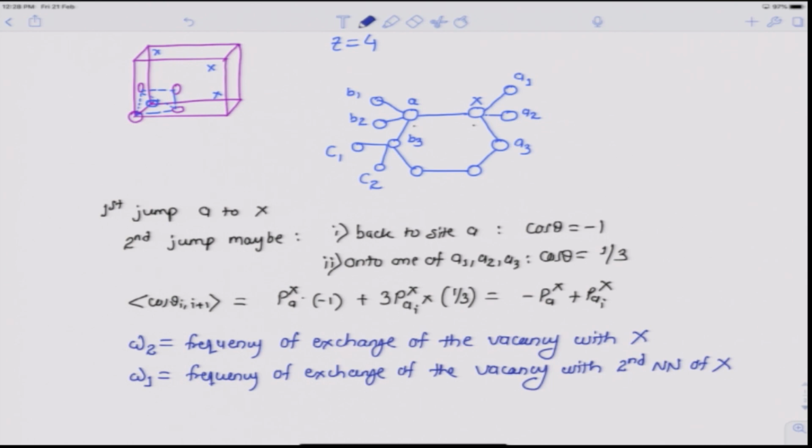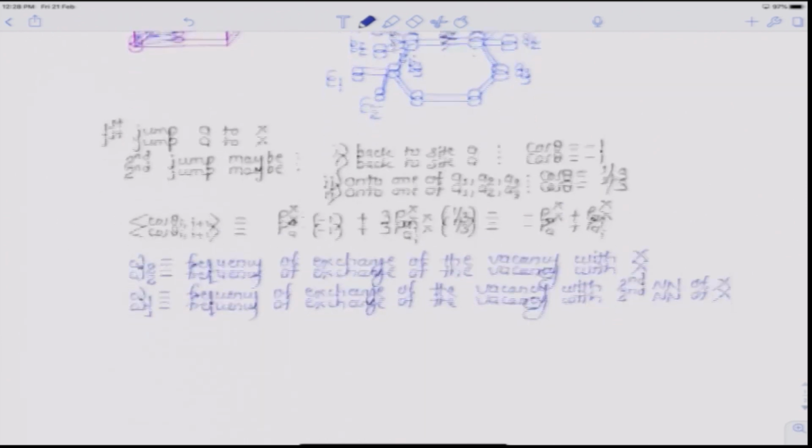So, our omega 2 in this case is this A to X for the jump of vacancy. Omega 1 is the jump of vacancy from A to either B1 or B2 or B3.